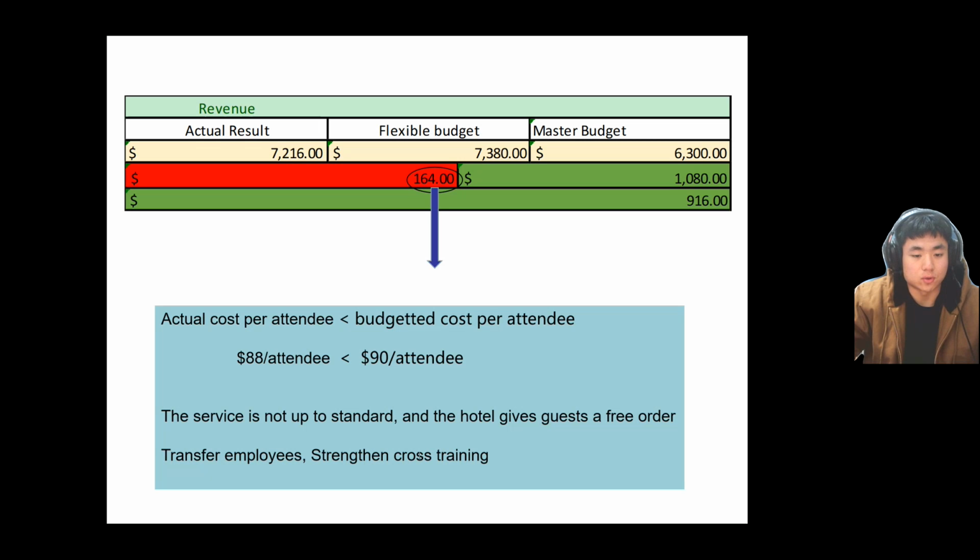The reason is that due to the increase of customers, the low efficiency of serving food affected the experience of some customers. Therefore, the restaurant decided to make it free of charge for those customers. My suggestion is that when the kitchen faces a shortage of employees, it can transfer employees from other departments.